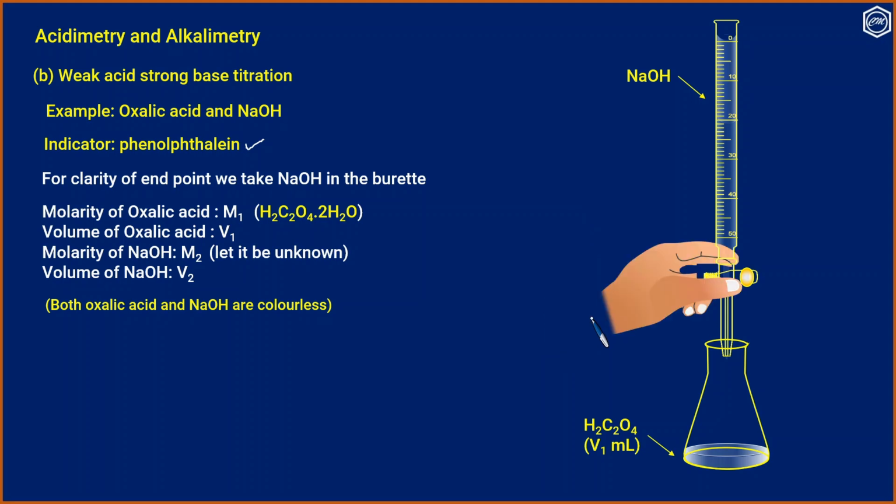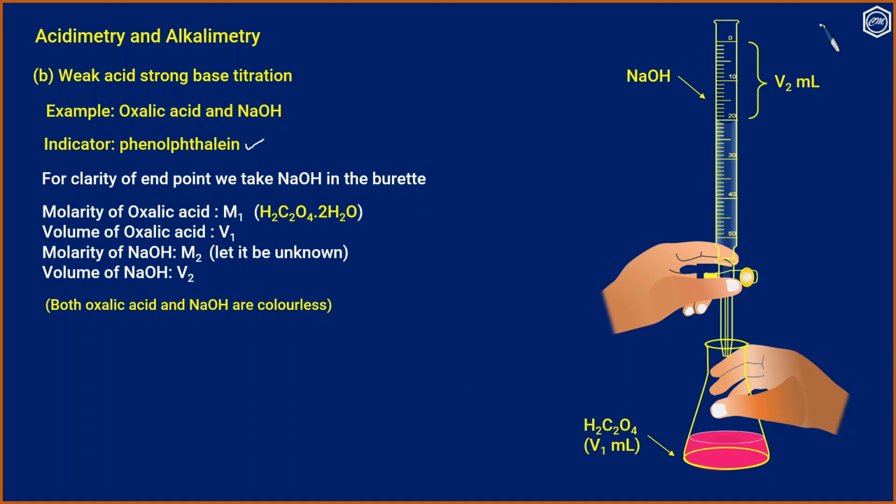Now we run the titrant from the burette. Here we use NaOH. So a pale pink color appears for the last drop. The color changes to pink, and that is the end point. Now the volume of NaOH required is V2 ml.